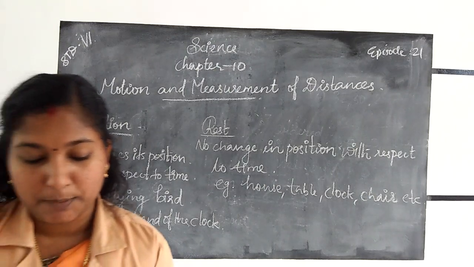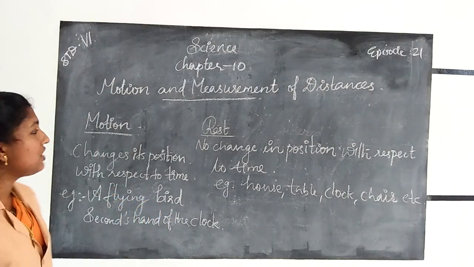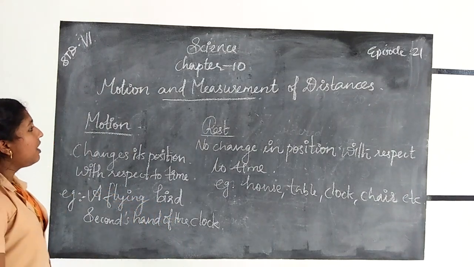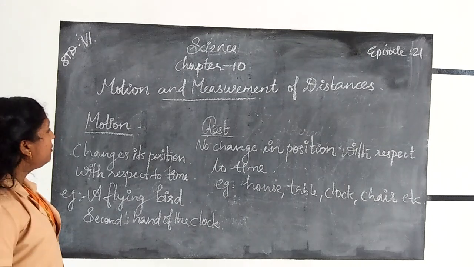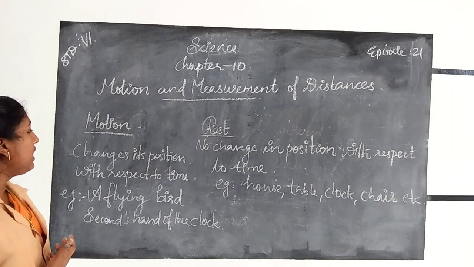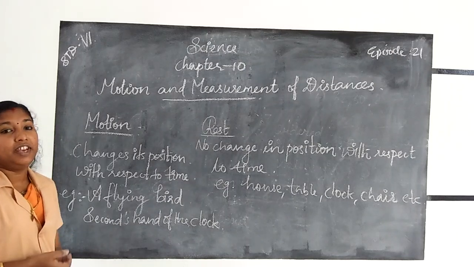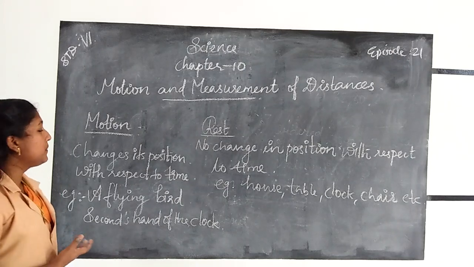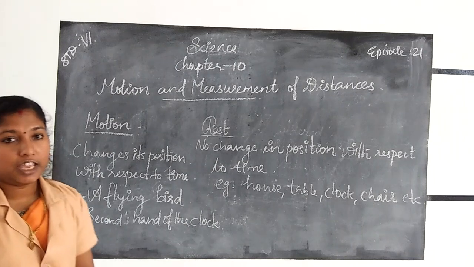Okay, all of you understood about motion. Once again, in this chapter, we learn more about motion. A body is said to be in motion when it changes its position with respect to time.